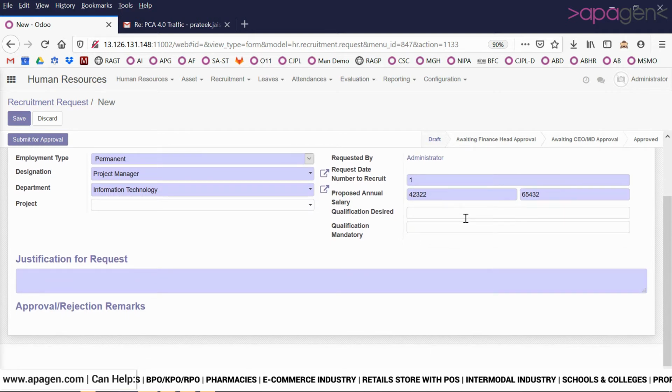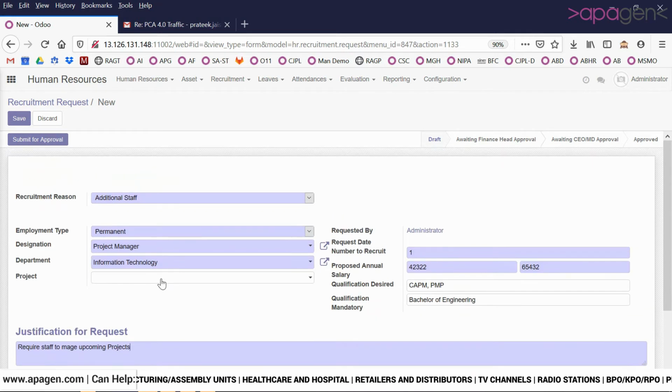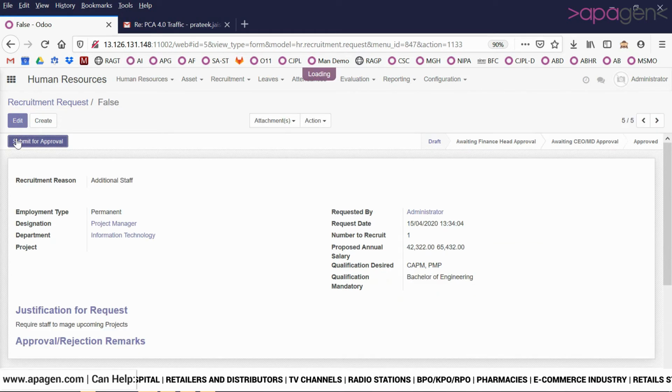What are the qualifications that you expect? And provide a request: require staff to manage upcoming projects. Once a request is done, you can click on save and submit this for approval.